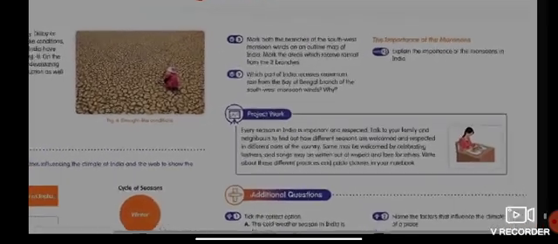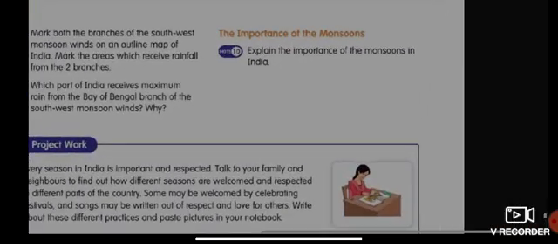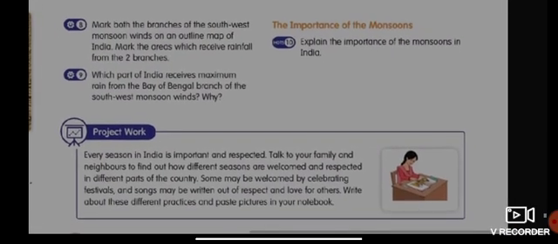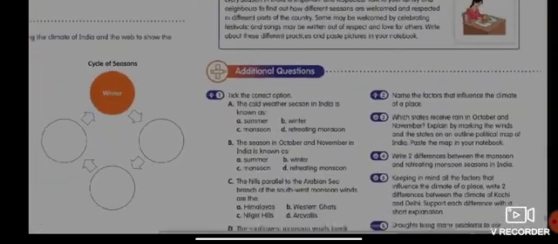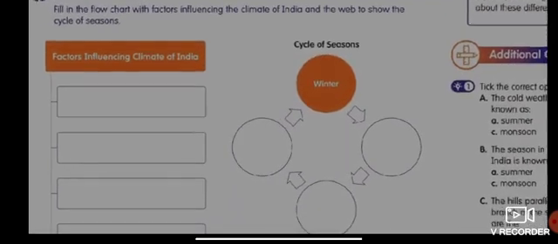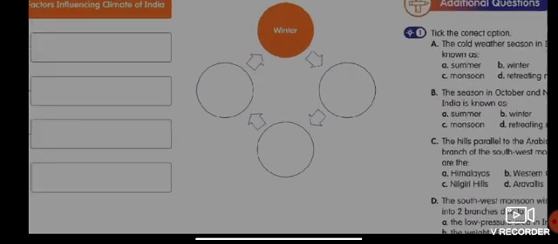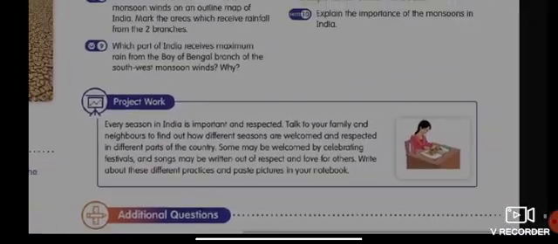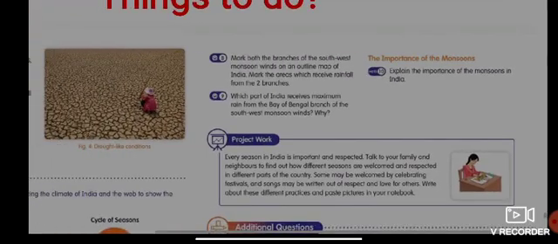Now you have to complete your practice question number 10, the importance of the monsoon. You have to explain the importance of the monsoon in India. You also have to complete your My Learning chart. For the My Learning chart you can do it in your textbook, but for question number 10 please write it down in your notebook.